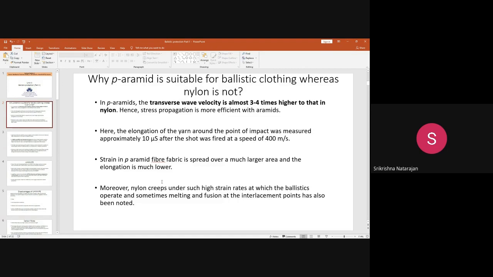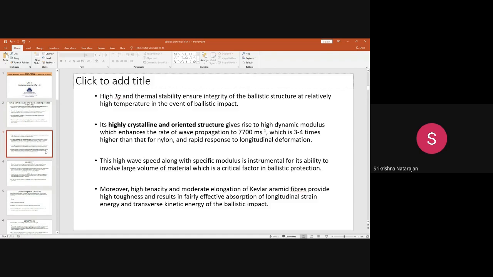There were other reasons also, because nylon creeps under high stress and strain rates. For example, if you start giving some stress to nylon at a high strain rate, it will just creep. It will just extend with time. Also, because of the projectile heat energy when it strikes the fabric, nylon will sometimes melt and fuse at the interlacement points. So that is also one of the reasons why nylon was not that effective. So then how were the para-aramids found to be effective?